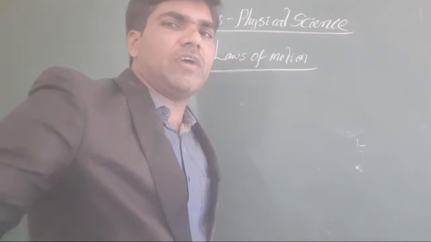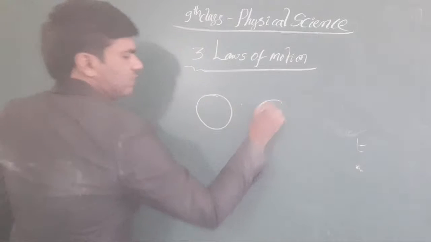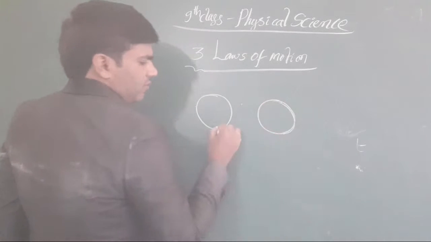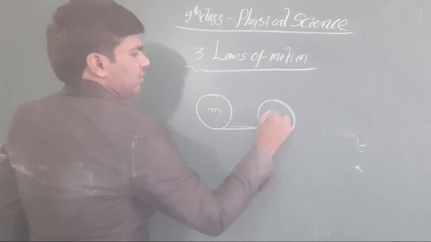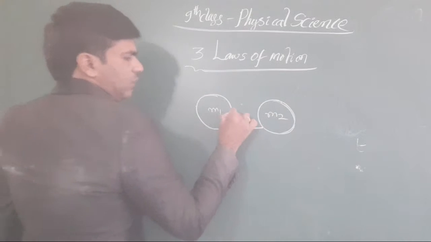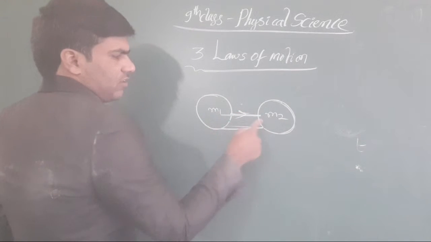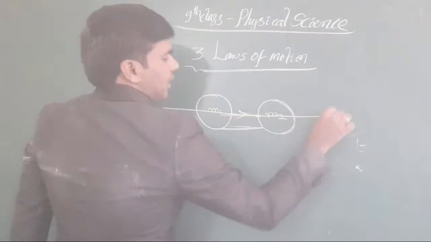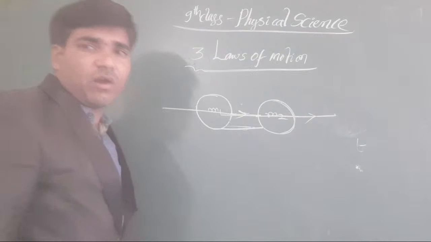Suppose there are two bodies. We are taking a very important thing. When you take these two bodies, one is M1, another one is M2. Now, they meet together, and one gives the action and the other gives the reaction. Here, after action and reaction, may they continue on this line of action or not?